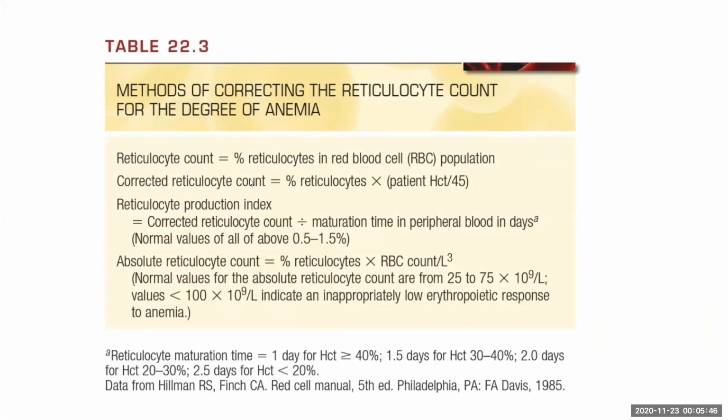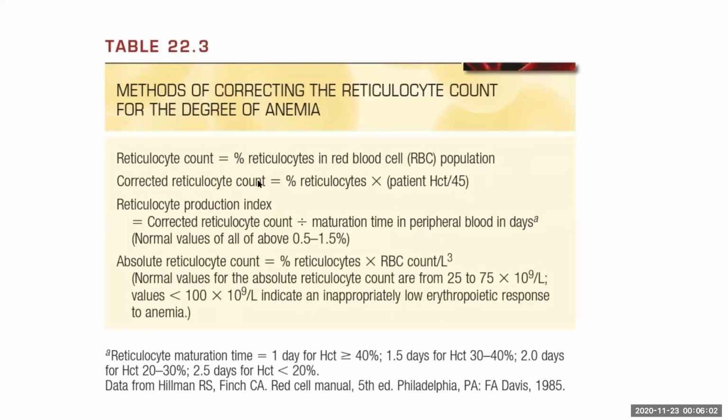We should first look at the reticulocyte count. That is given in percentage. And next we should calculate the corrected reticulocyte count. That is percentage of reticulocyte into patient's hematocrit divided by 45. 45 is being taken as a normal.